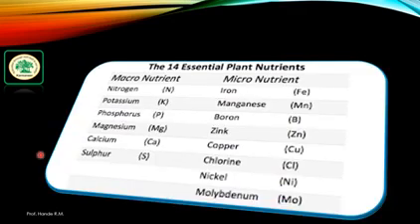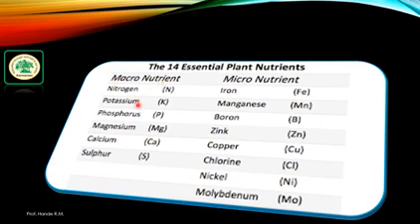Here is a table which shows the essential plant nutrients. As we know, plant nutrients are classified into macronutrients and micronutrients. The minerals which are required in small quantity are known as micronutrients, and the minerals which are required in large quantity are known as macronutrients or macro elements.